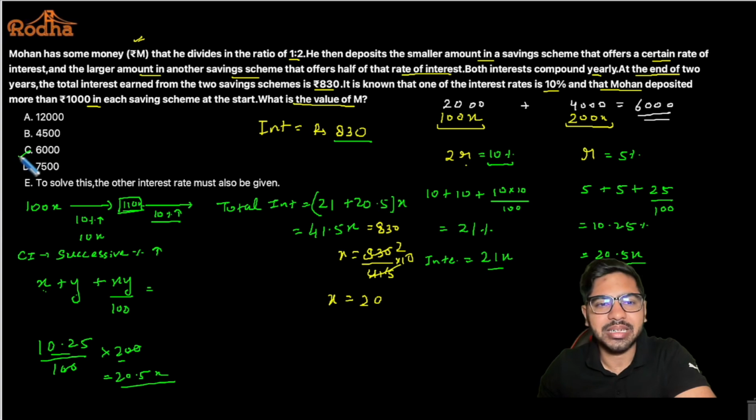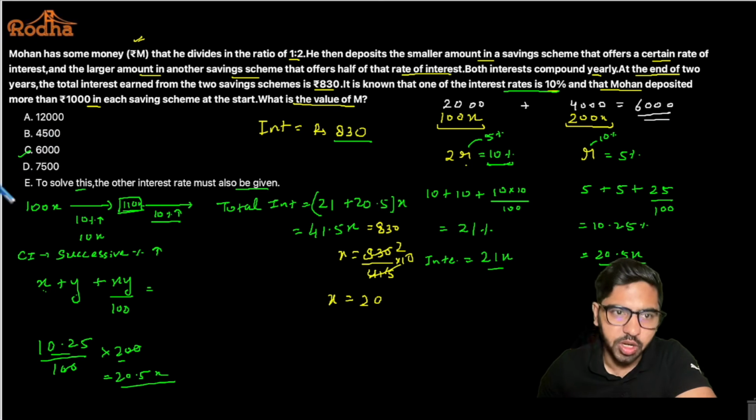Now why am I saying that can be the answer? Because it says to solve this, the other interest rate must also be given. That is one of the options, right? So I also need to check what if R is 10% and 2R is 5%. That is also a possibility, right? Because it was given that one of the interest rates is 10%. I'm not sure which 10% it was. So when I assume this to be 10%, I'm getting my answer as 6,000, which is one of the possible options. But I need to check for the other case also, right?